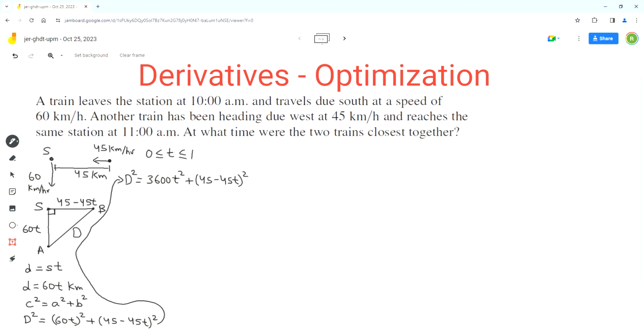Now we can change d squared to d by applying the square root to both sides. So we get d equals the square root of 3600 t squared plus (45 minus 45t) squared.